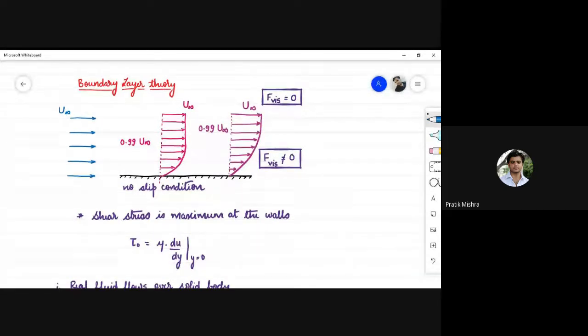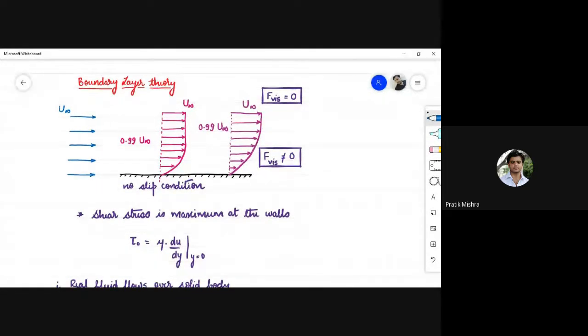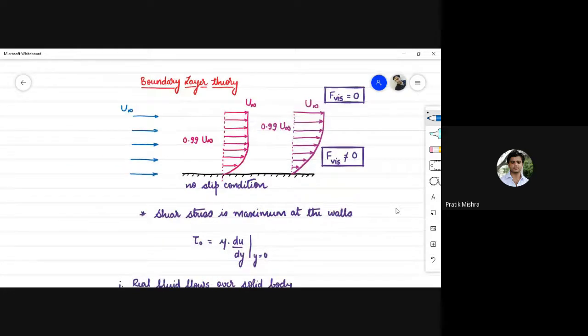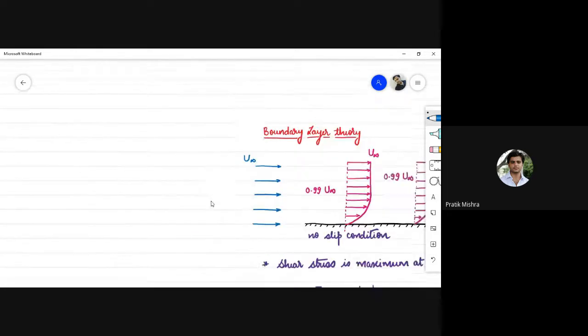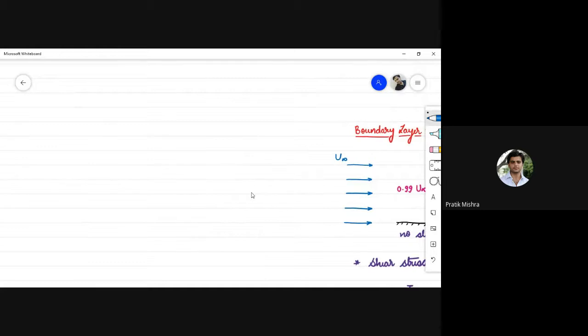Welcome back, students. Today we are going to discuss a very important topic of fluid mechanics, which is boundary layer theory. Boundary layer theory is the basic interaction of any solid surface with a flowing fluid. कोई भी freely flowing fluid का interaction with a solid surface उसको हम define करते हैं by boundary layer theory.